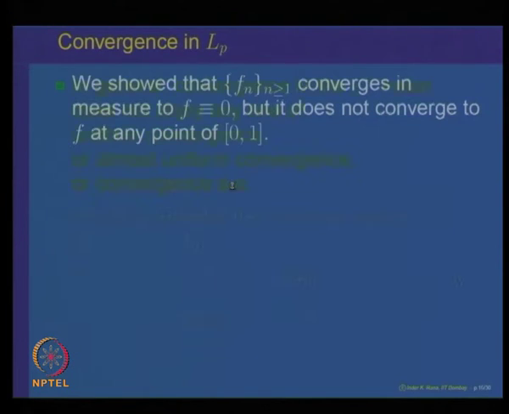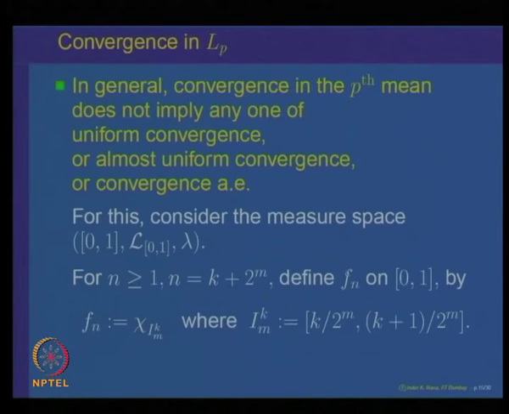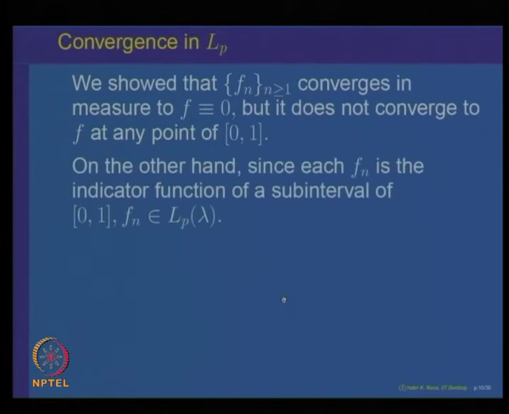And let us just prove that this sequence of measurable functions is in LP, because each is an indicator function of an interval. The function takes the value 1 on this interval, and the interval is finite. So, obviously, it implies this is an LP integrable function, the indicator function of a sub interval. So, f n belongs to LP.